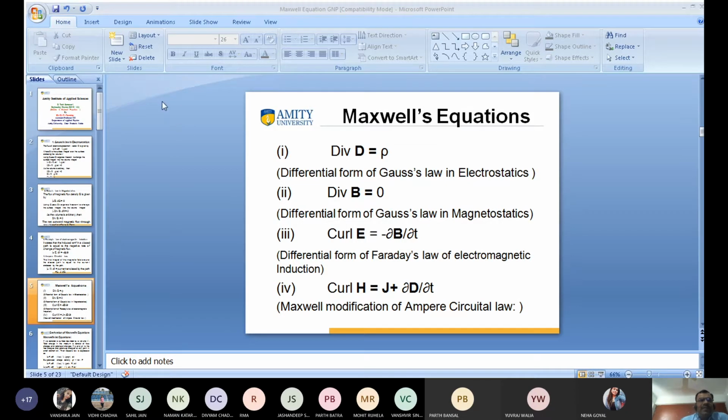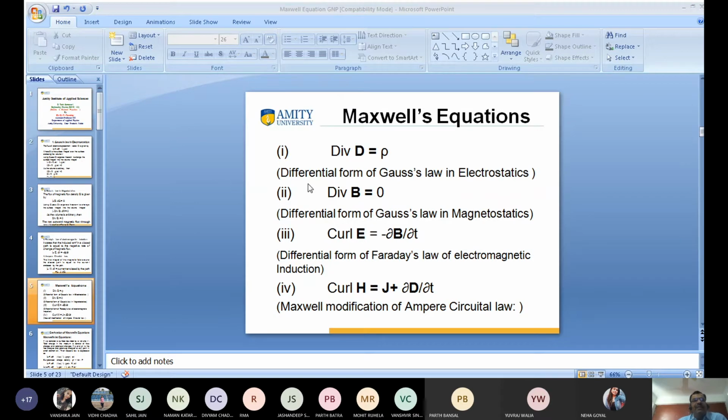What was the first? The first one is divergence of D is equal to rho. This is known as the differential form of Gauss's law in electrostatics. This is the differential form. I talked about Gauss's law and I just derived this one. This is the differential form of Gauss's law in electrostatics. So divergence of D is equal to rho. This is the first equation.